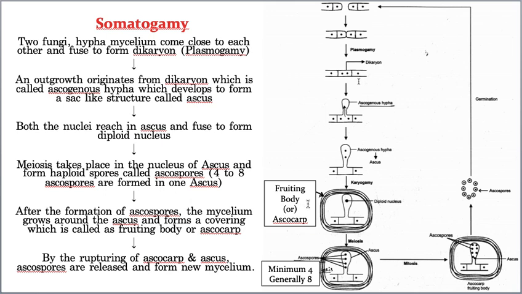Hope you understood, students. Now the fourth step: this is a diploid nucleus which is formed by karyogamy, it starts meiosis, and by the division a minimum of 4 cells are formed, or a maximum of 8 cells will be formed. But usually, in most of the ascomycetes members, generally 8 ascospores are produced, and in very rare cases only 4 ascospores will be produced.